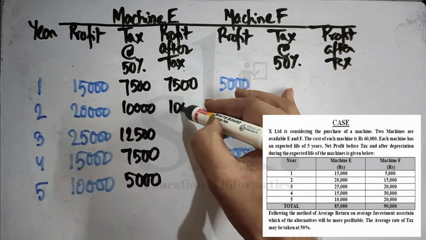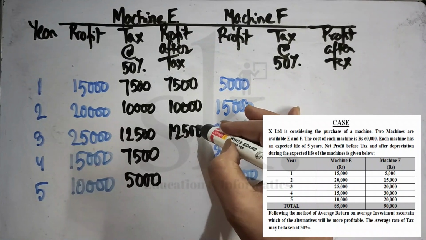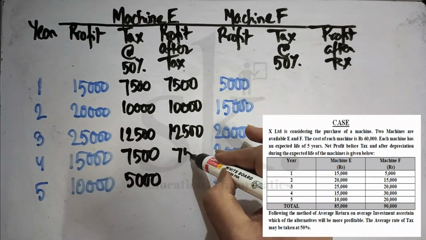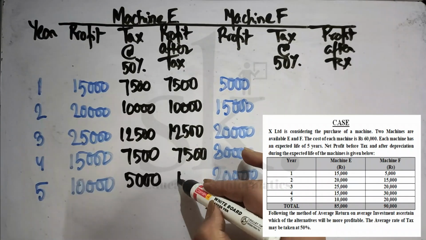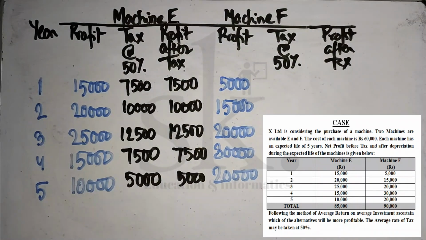This will be 10,000. This will be 12,500. This will be 7,500. And this will be 5,000. So we calculated profit after tax for project machine E.